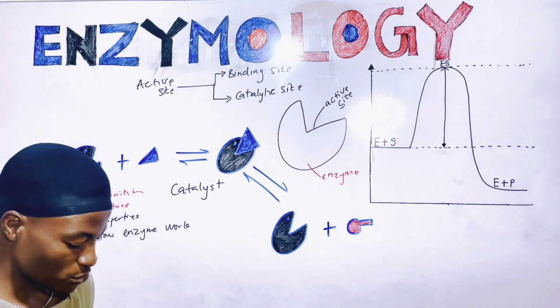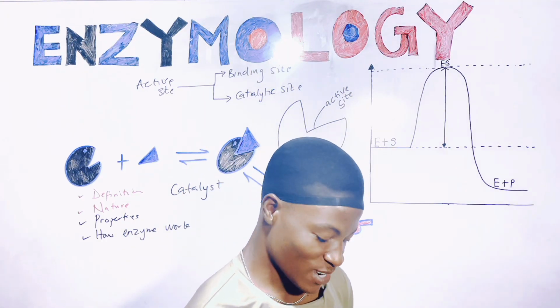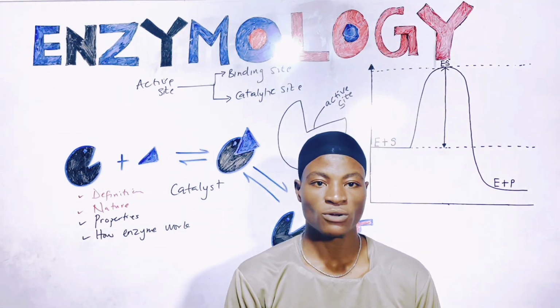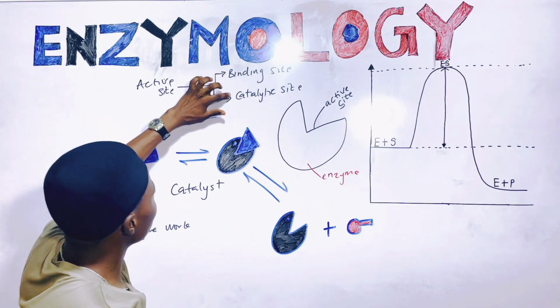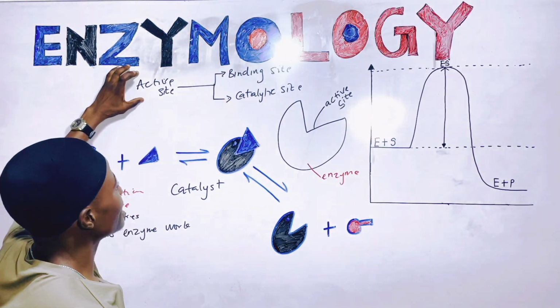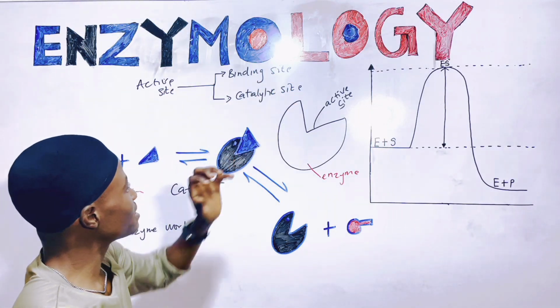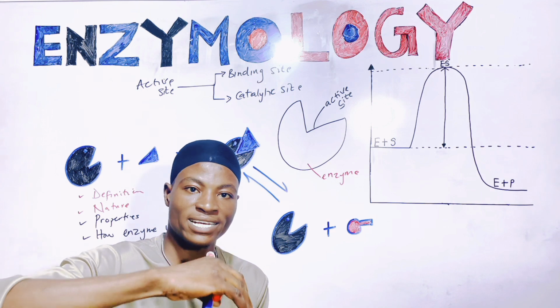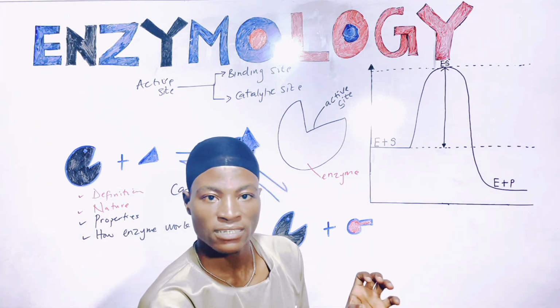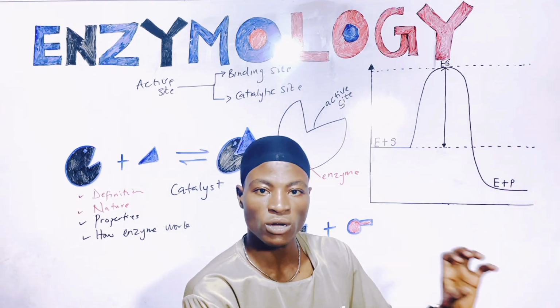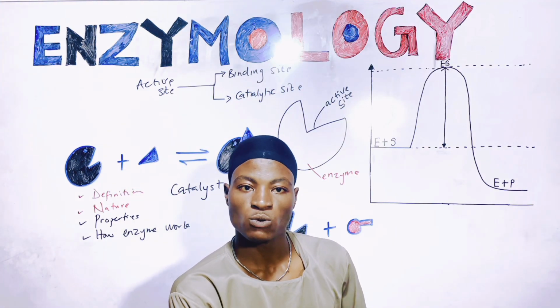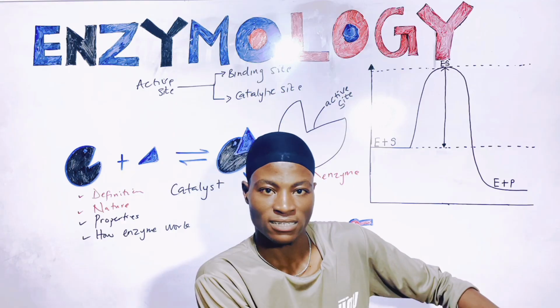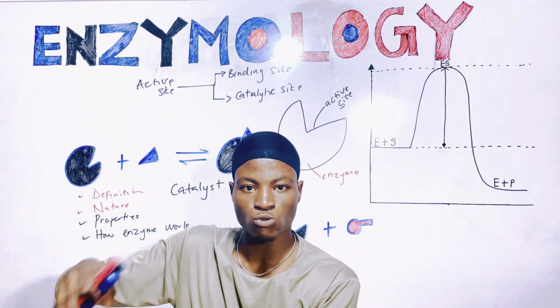Now, I know you guys will want to ask me why I divide them into two. That's because these two parts comprise the active site, right? The binding site is a special region on the enzyme that helps to bind a molecule. And this molecule, we call it what? Substrate. Substrates are molecules that the enzyme acts on to be converted to products.